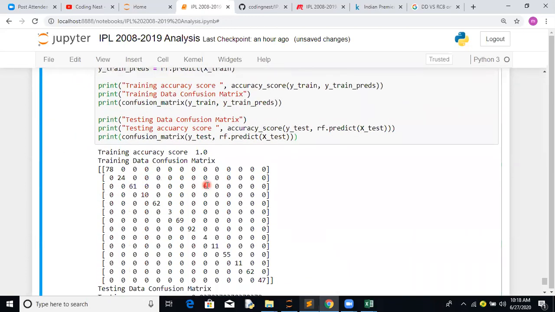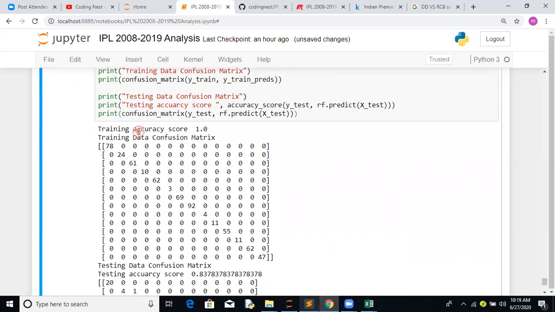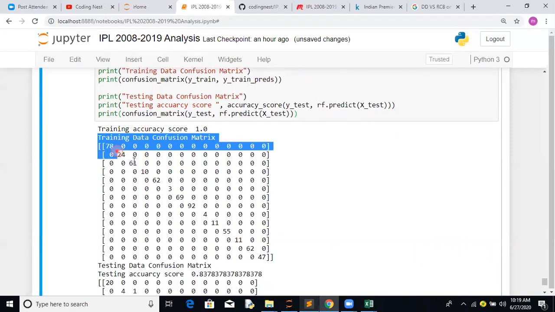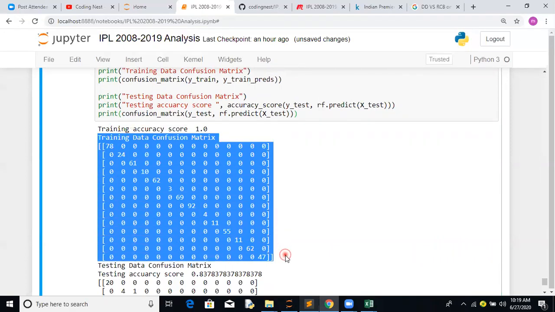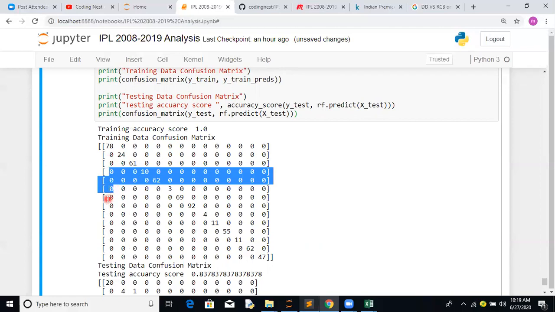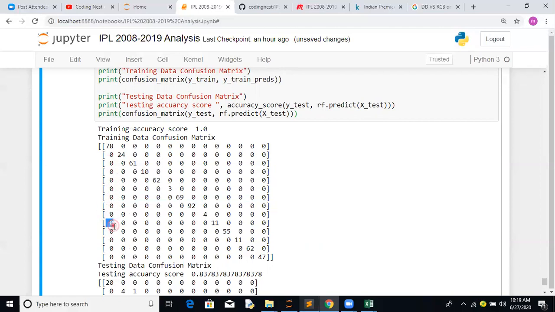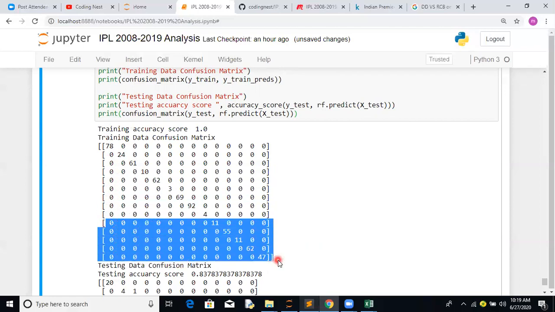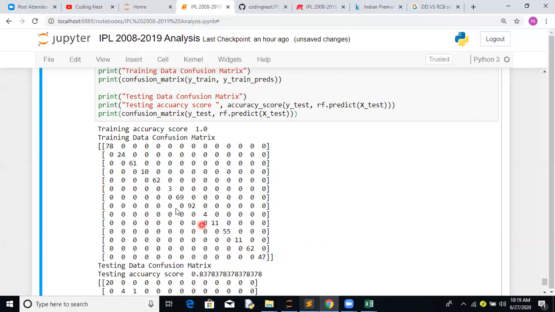If you notice, the training data accuracy comes out to be 100%, but that's not an ideal case. Important is the training data confusion matrix. It's a 14 by 14 matrix, with all values on the diagonal, which means the true values are there.